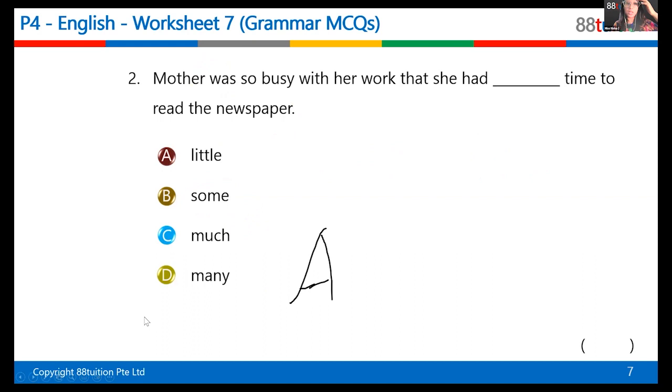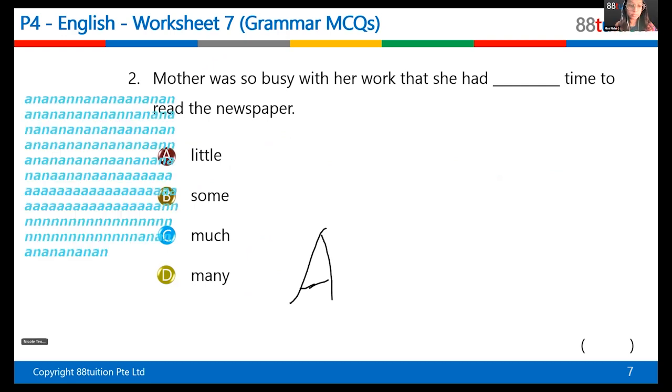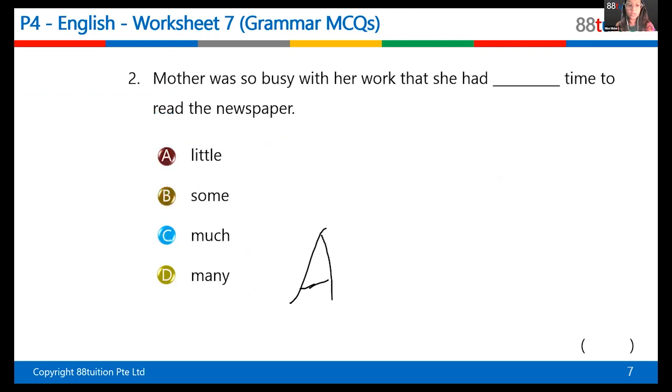Number 2, let's see. Rohan, what is the answer? Oh, you're muted, by the way, in case you're saying something to me, I cannot hear you. By the way, A, B, C, and D, which ones are countable nouns? Anyone? There's only one.